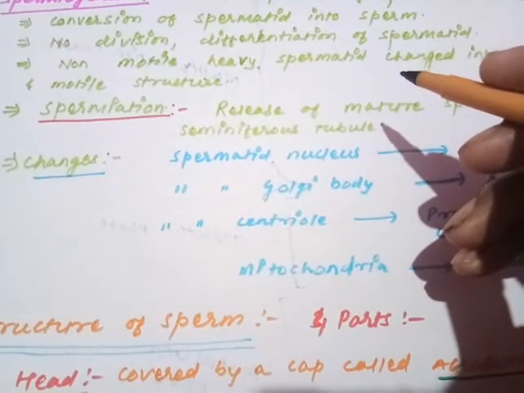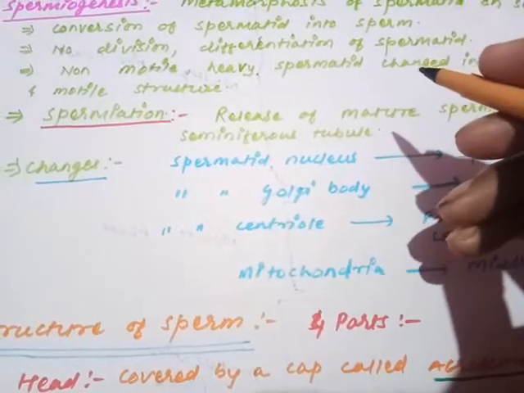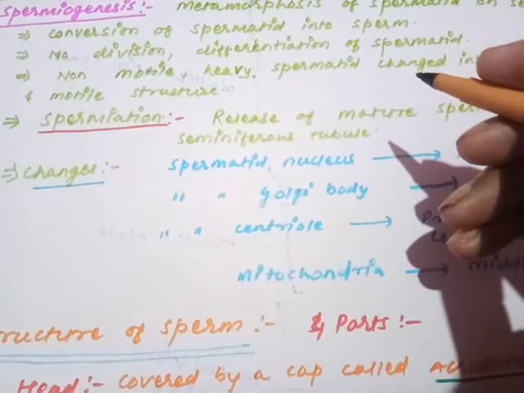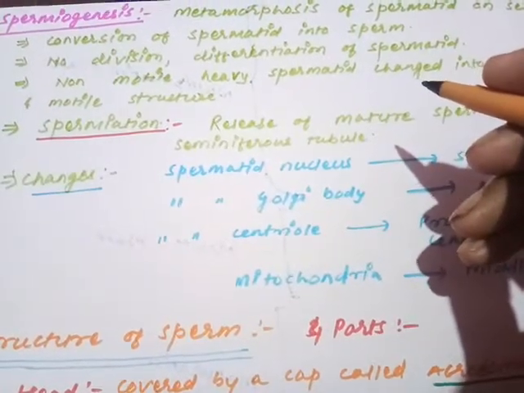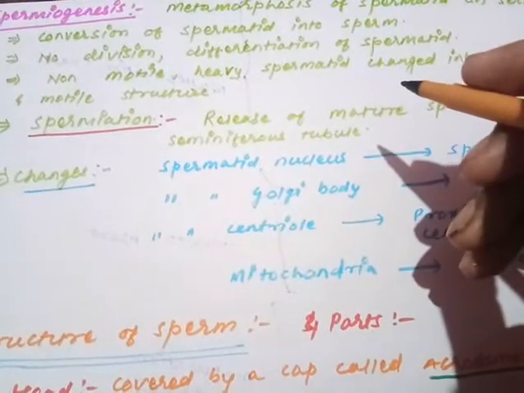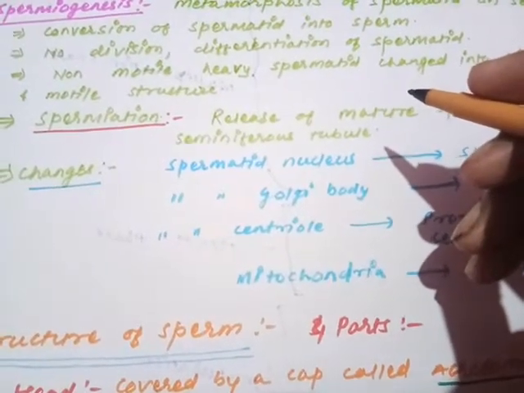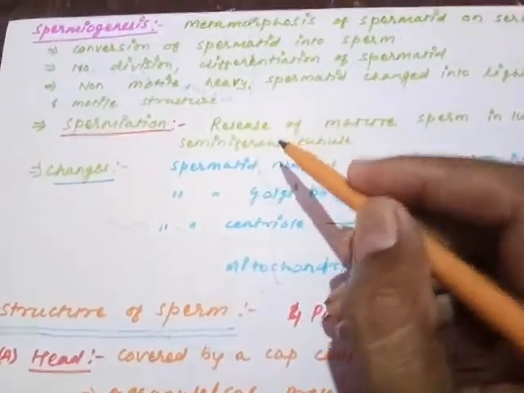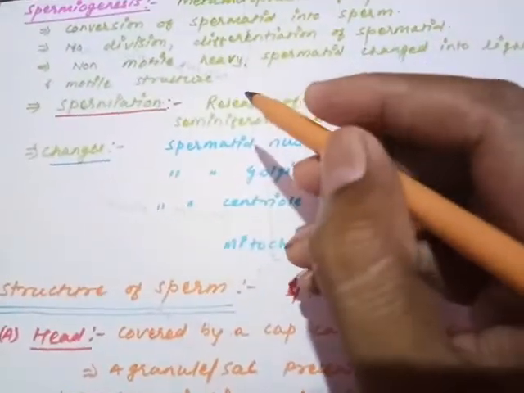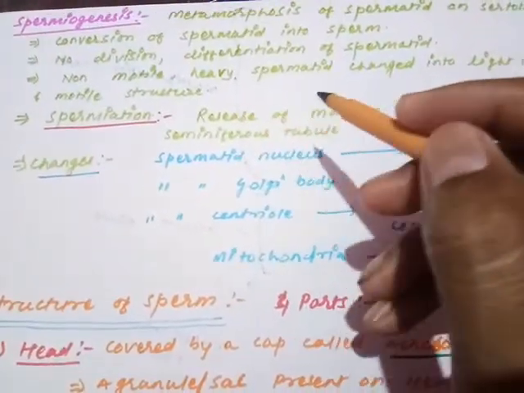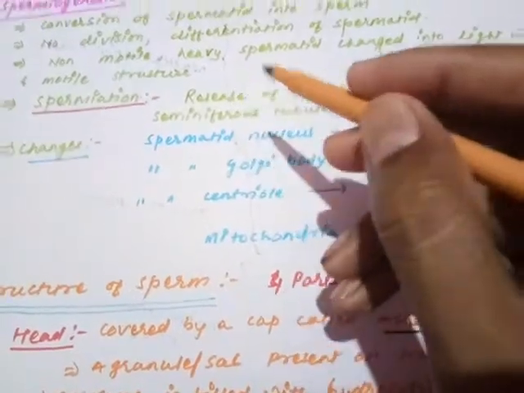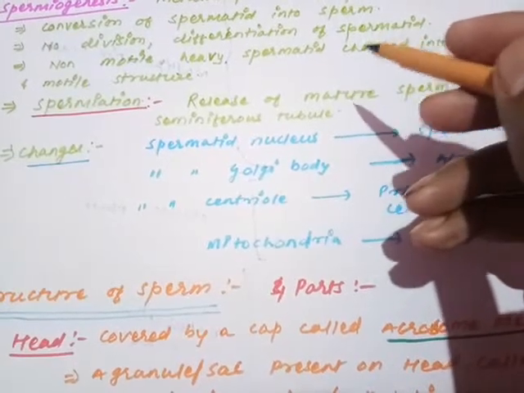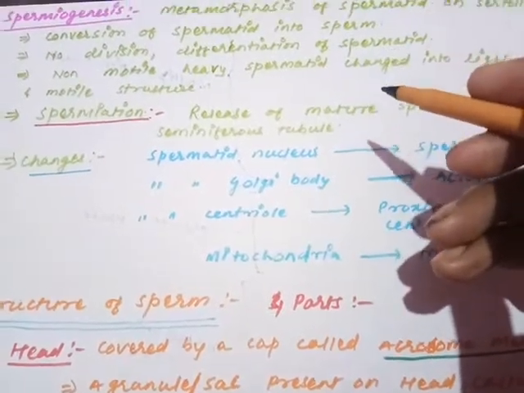Why is this required? Because the movement of the sperm is extremely important in the female reproductive tract, because the egg is a non-motile structure. The sperm has to cover the complete journey of the female reproductive tract so that it can reach the site of fertilization. So the objective of forming sperm from spermatid is to reduce the weight and convert it into a motile structure. The complete metamorphosis occurs on the Sertoli cells.